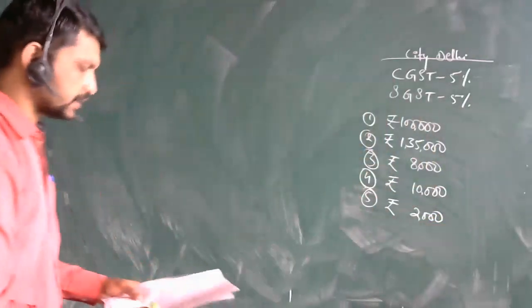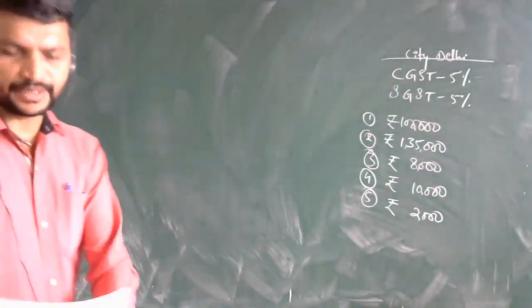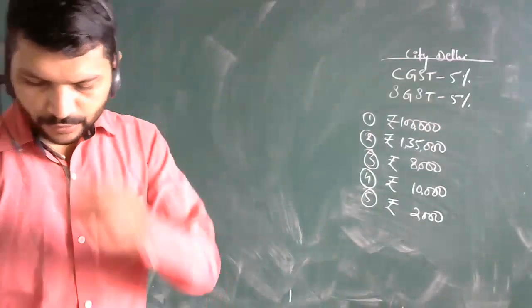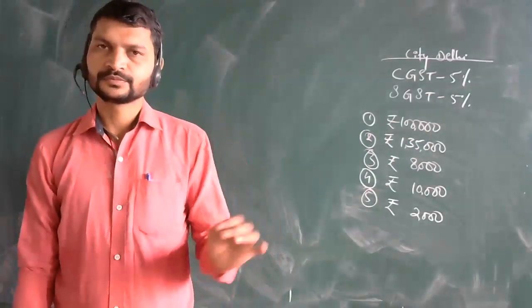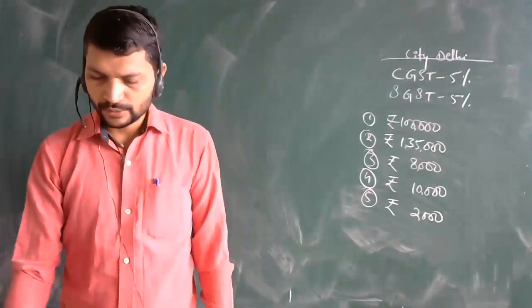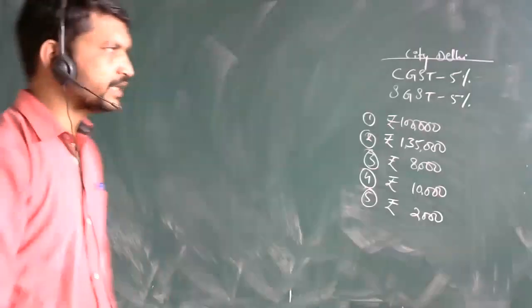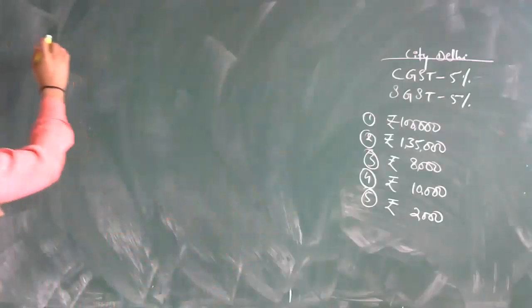These are the five journal entries, and we are going to pass them on the basis of GST. So how are we going to pass this on the basis of GST? Let's see. I have written the rough work here, and I will proceed with the remaining part.